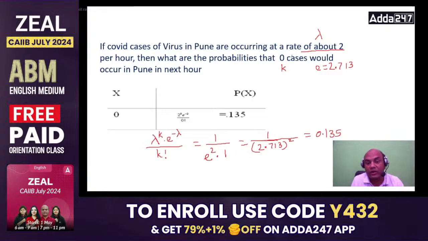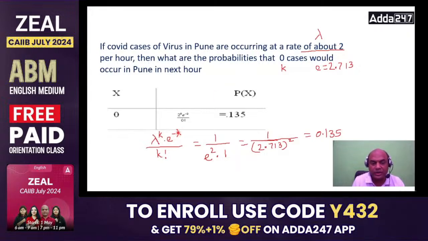What is the probability that you will get 0 cases in the next 1 hour? So what is required now? Required is always k. So what is the formula? Lambda raised to k, e raised to minus lambda, upon k factorial. This is the formula for probability. What is lambda? The constant, 2. Required is 0 cases, so k equals 0. So 2 raised to 0 into e raised to minus lambda, and lambda is 2, so e raised to minus 2.